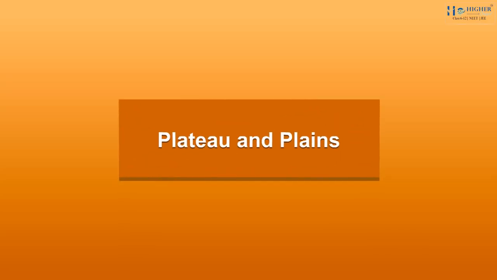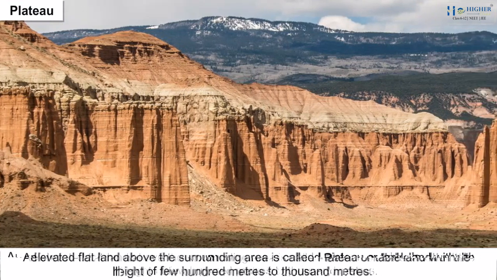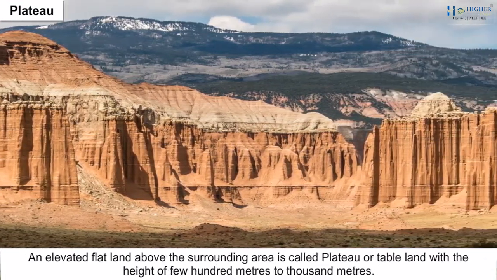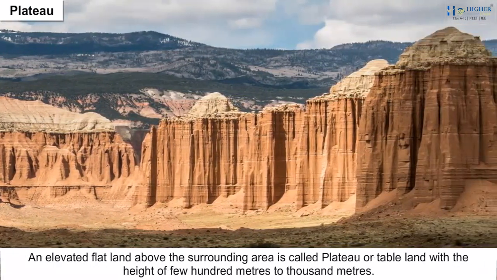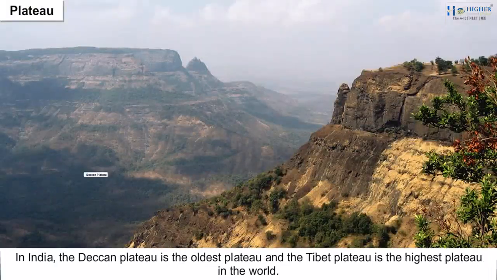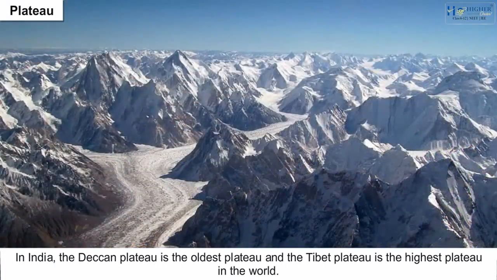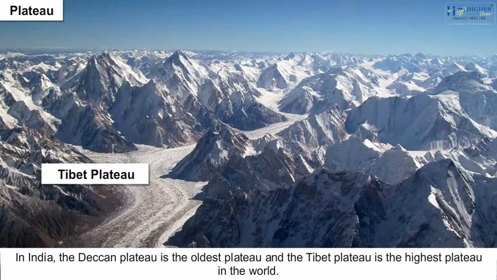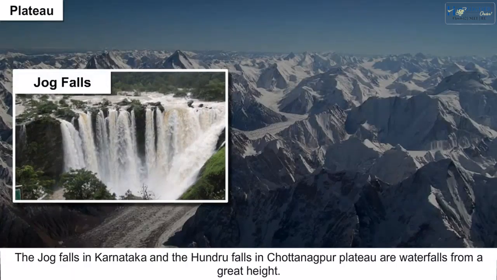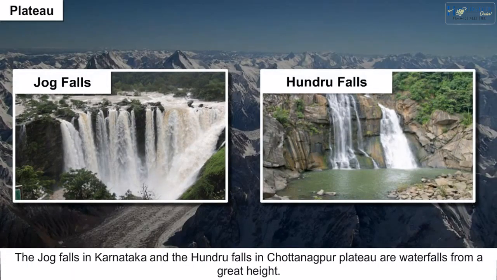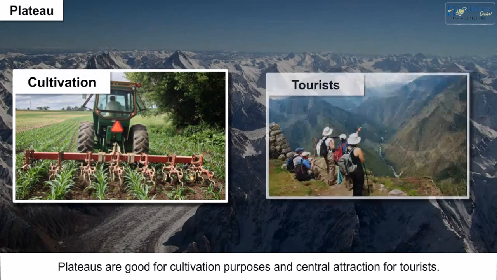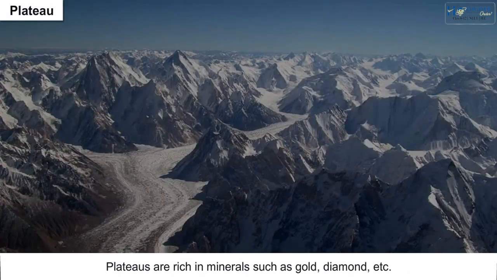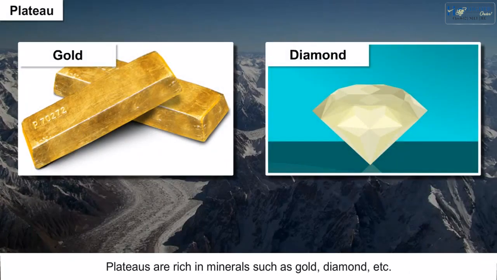Plateau and plains. Plateau. An elevated flatland above the surrounding area is called plateau or tableland with a height of few hundred meters to 1,000 meters. In India, the Deccan Plateau is the oldest plateau and the Tibet Plateau is the highest plateau in the world. The Jog Falls in Karnataka and the Hundru Falls in Chota Nagpur Plateau are waterfalls from a great height. Plateaus are good for cultivation purposes and central attraction for tourists. Plateaus are rich in minerals such as gold, diamond, etc.